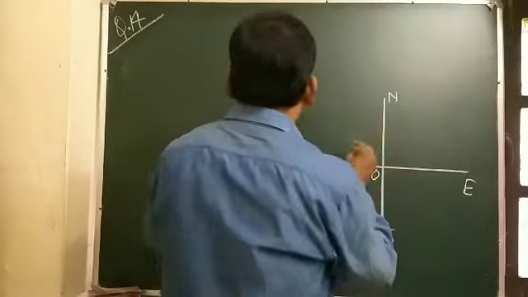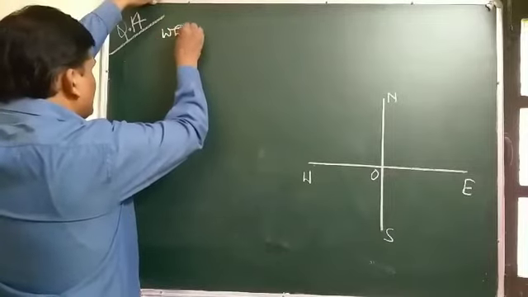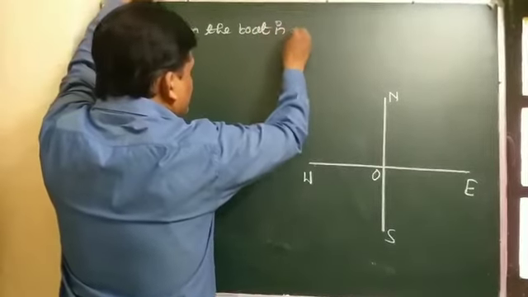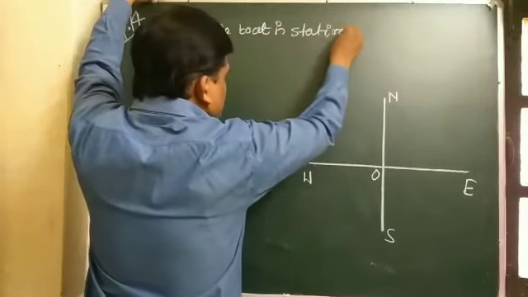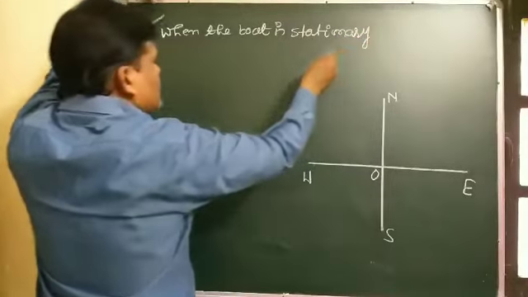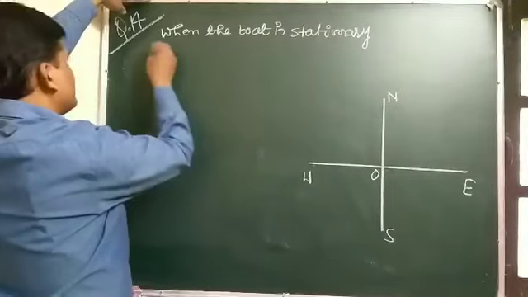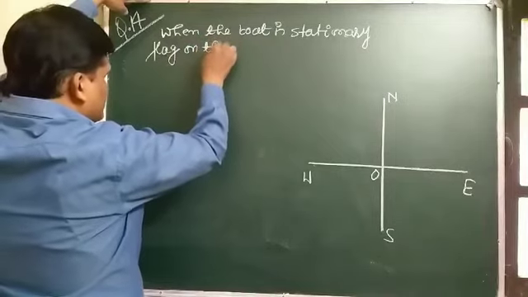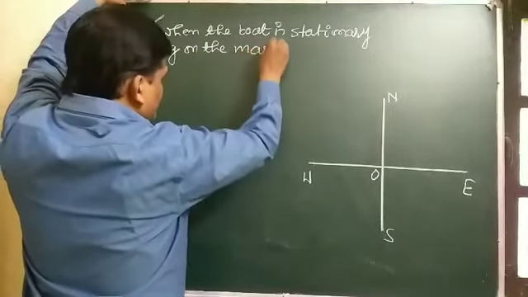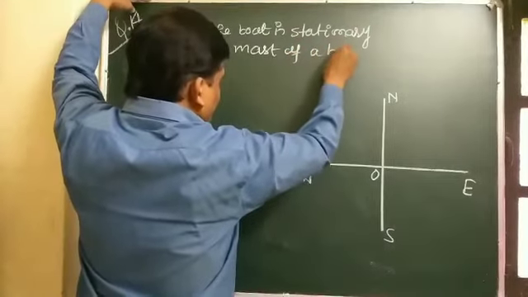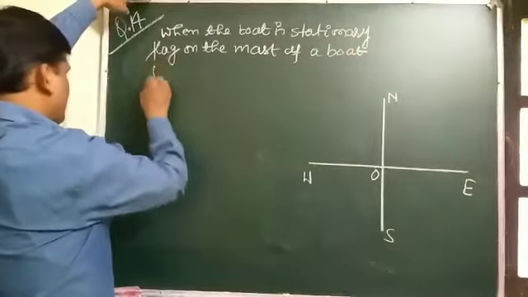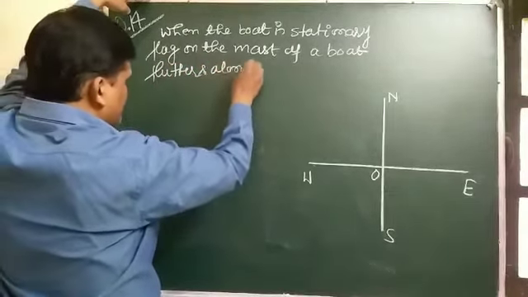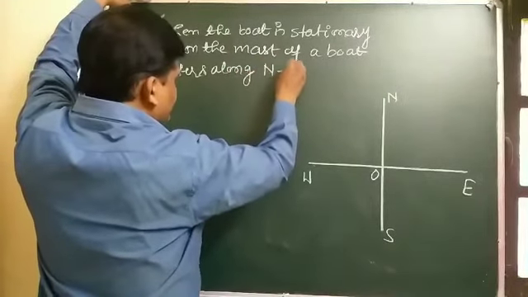First, when the boat is stationary, the flag on the mast of a boat flutters along the northeast direction.